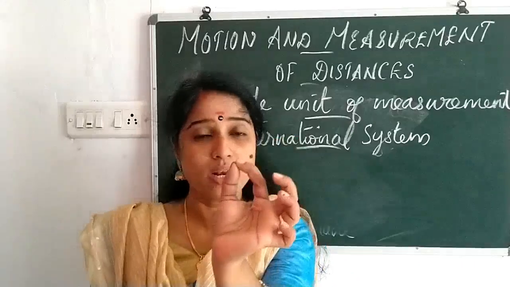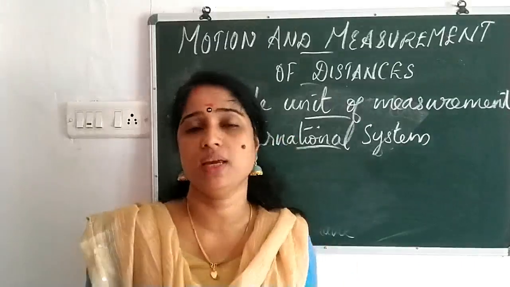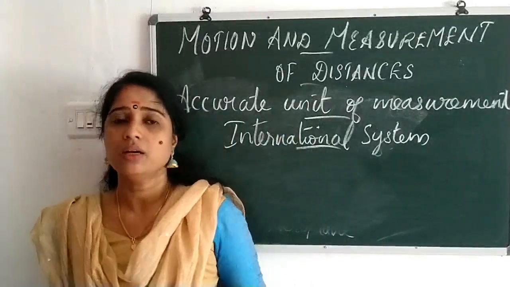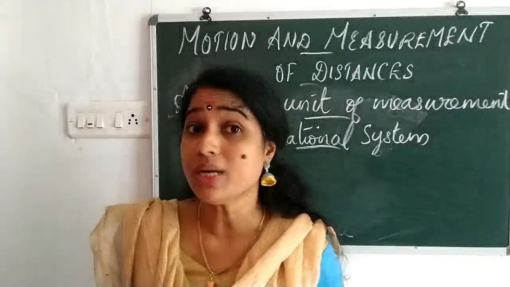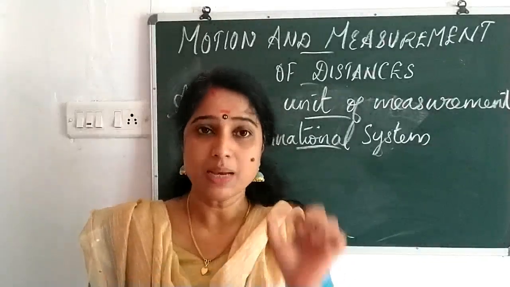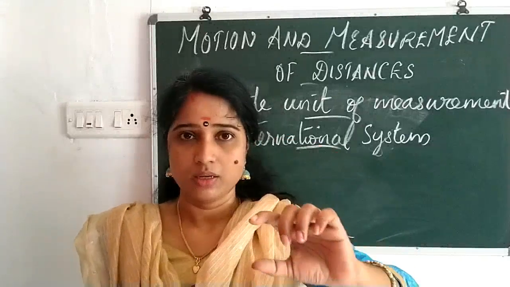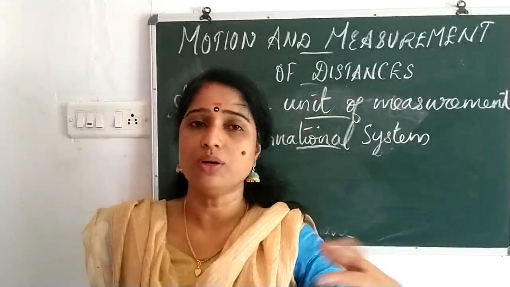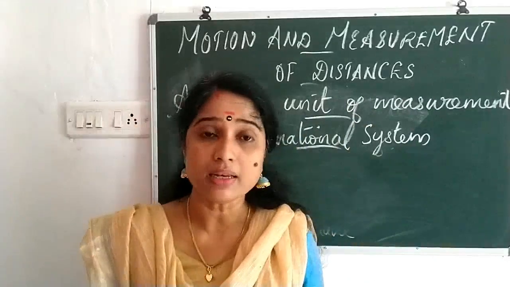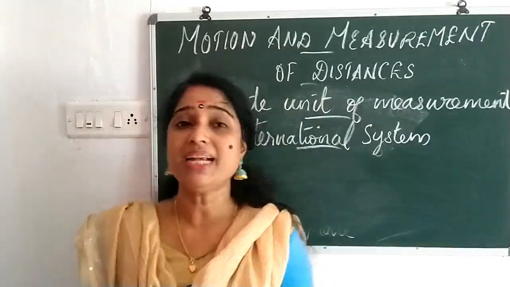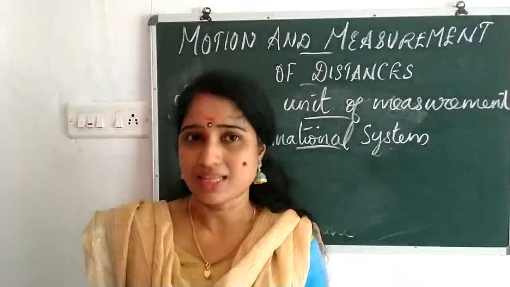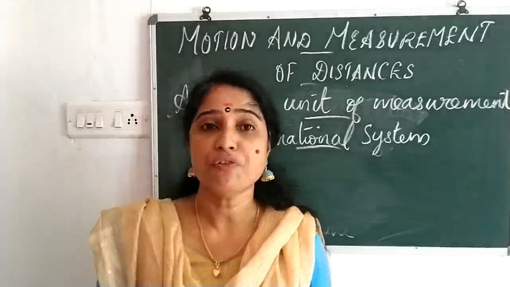Maximum correct one is accurate means what? Perfect measurement is very important, and some units of measurement have been accepted worldwide or internationally. If we go to America and say a particular unit, they know what we mean. So some units are widely accepted all over the world. People in all countries accept a particular type of unit.